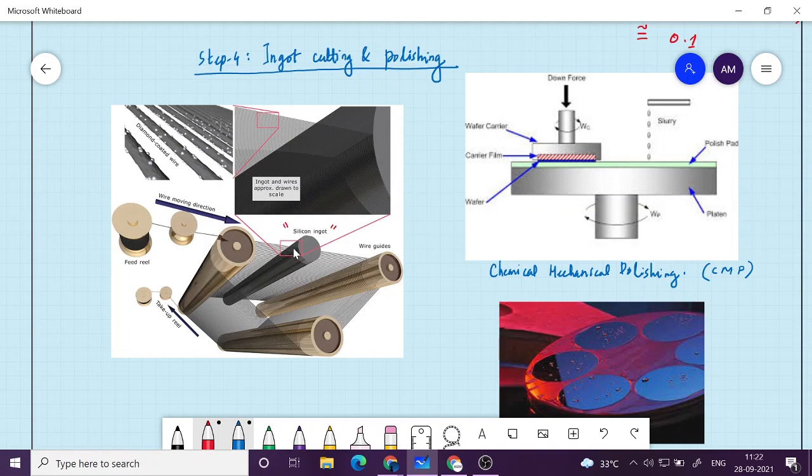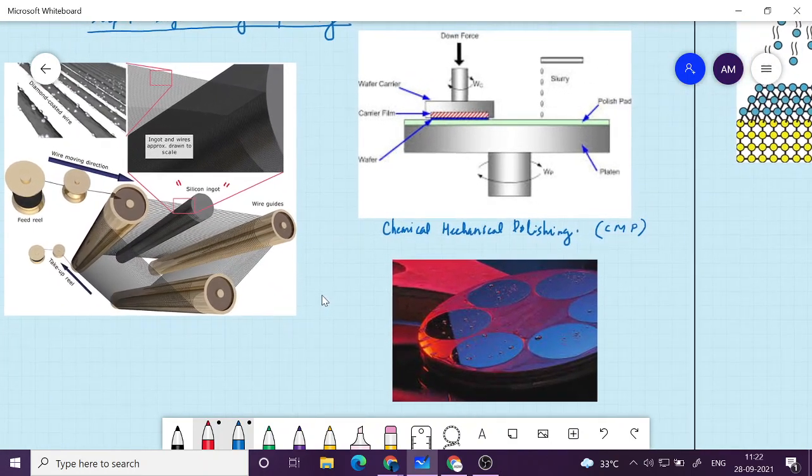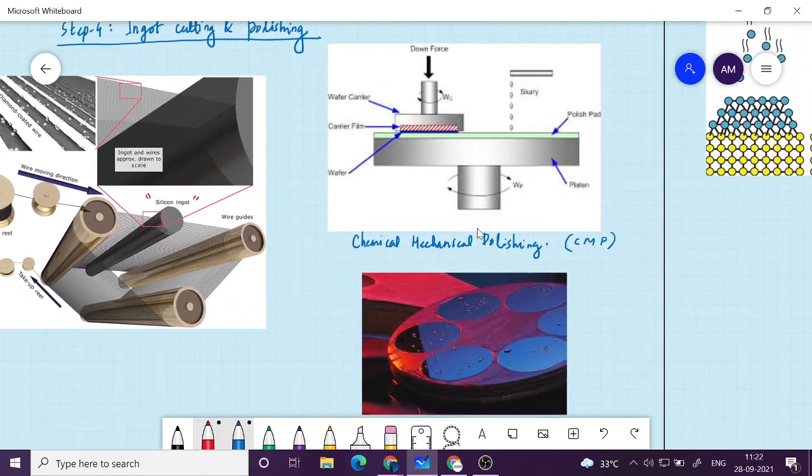So you can use these wires coated with diamond particles, diamond coated wire. Okay, and they will be made to go like this. It will be going around, and it will make wedges, and then finally it will cut it into slices. Okay, so that is what we will get as wafers.